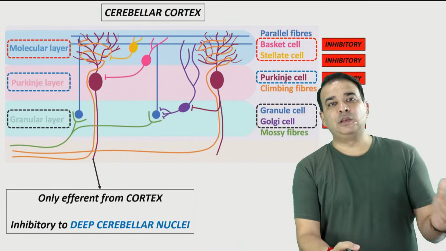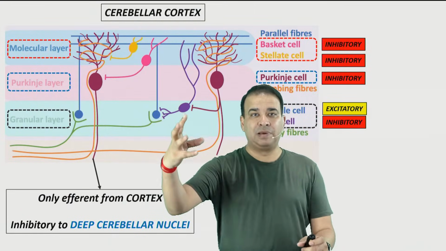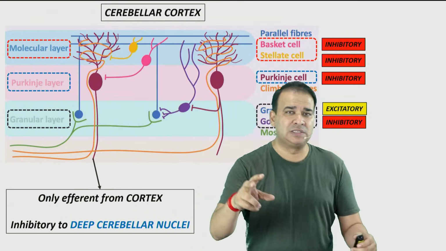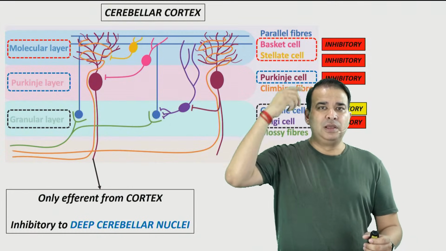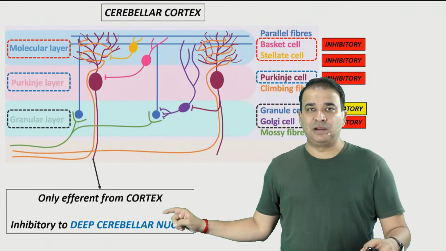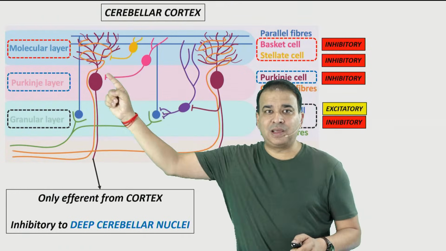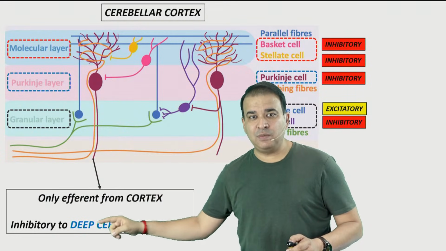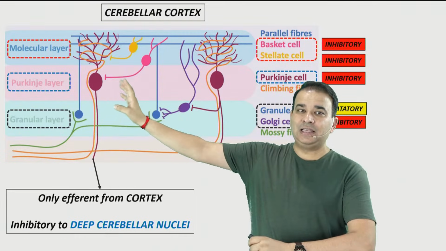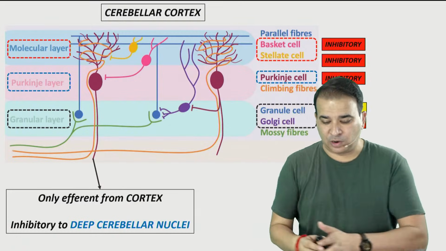Deep cerebellar nuclei. And the deep cerebellar nuclei are the ones which will actually go out of the cerebellum. They will go to the red nucleus, they will go to the thalamus, and they will send feedback to the cerebrum. So all the efferent tracts which come out of the cerebellum come out of the deep cerebellar nuclei. So these are two completely different questions. Efferent from the cortex will be the Purkinje cell. Efferent from the cerebellum will come from where? Deep cerebellar nuclei. So the job of the Purkinje cell is to have an inhibitory effect on the deep cerebellar nuclei, which are present in the white matter of the cerebellum.